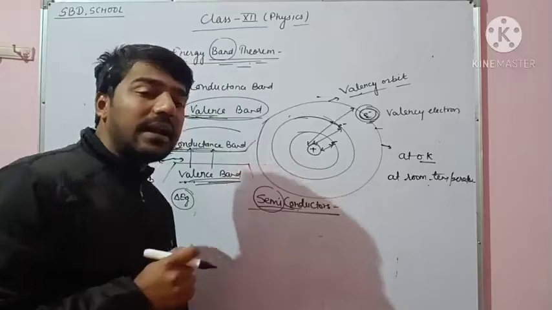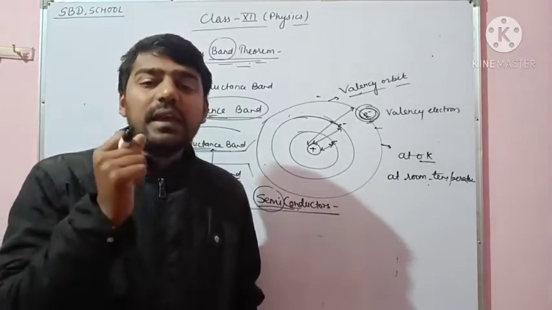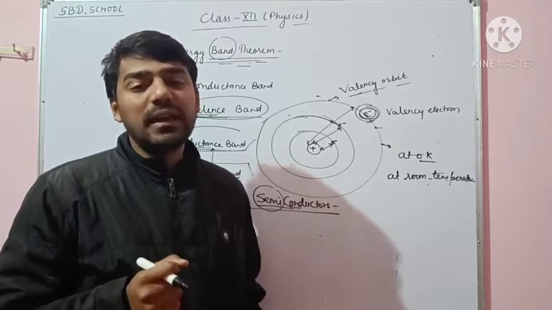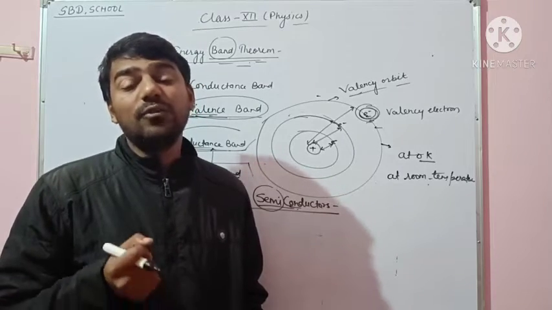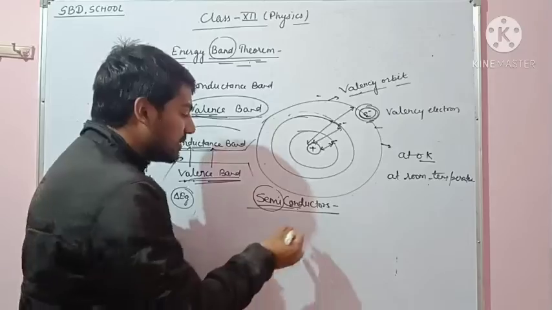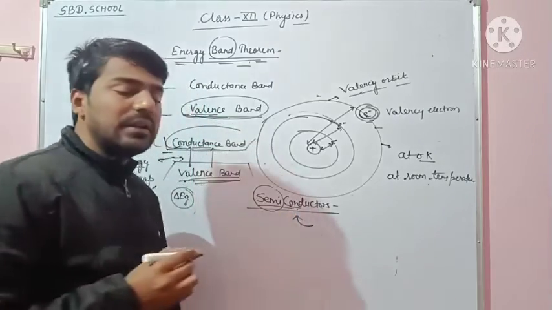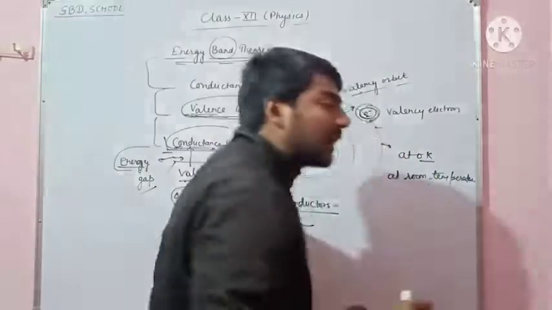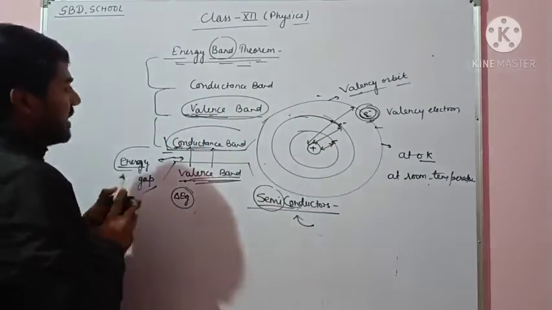An object that behaves like an insulator at 0 degree temperature and like a conductor at room temperature is called a semiconductor. Semiconductors are of two types.